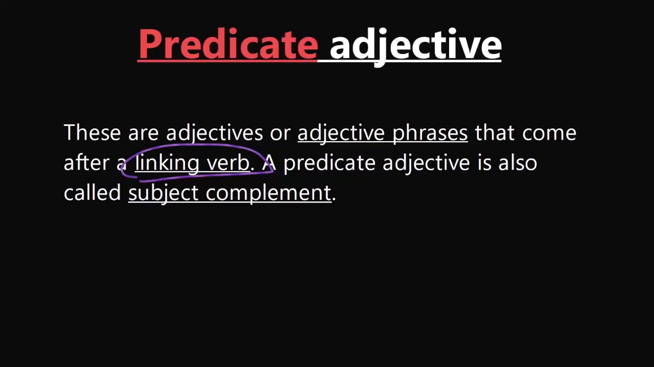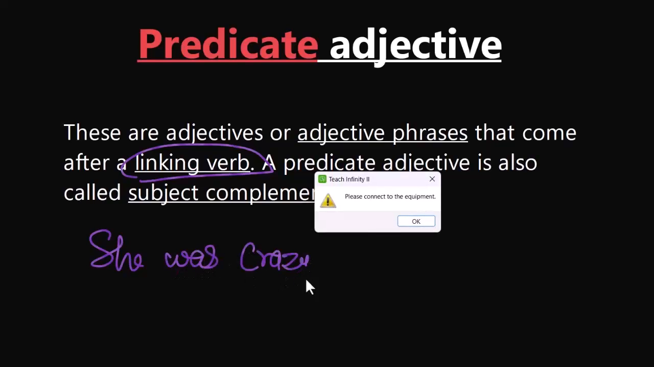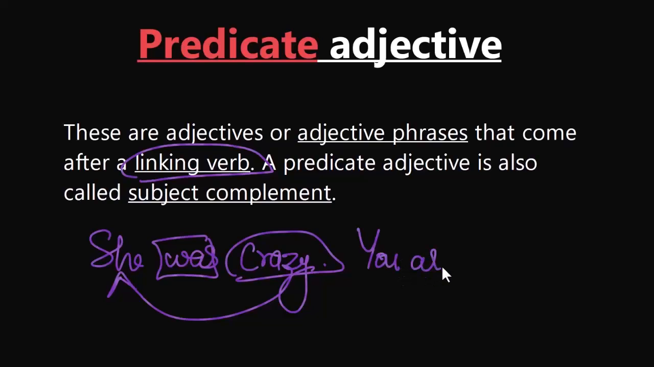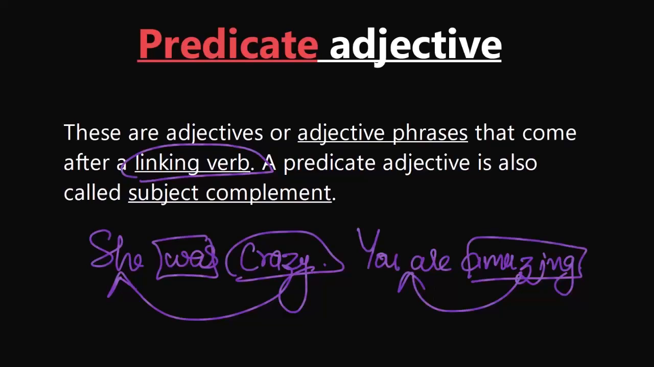Let me show you some examples. So I can say she was crazy in school. She was what? Crazy. I'm giving information about the subject she, and it's coming right after the linking verb was. Let me give you another example. You are amazing. You are what? Amazing. So this word is giving information about the noun you, and it's coming right after the linking verb are.